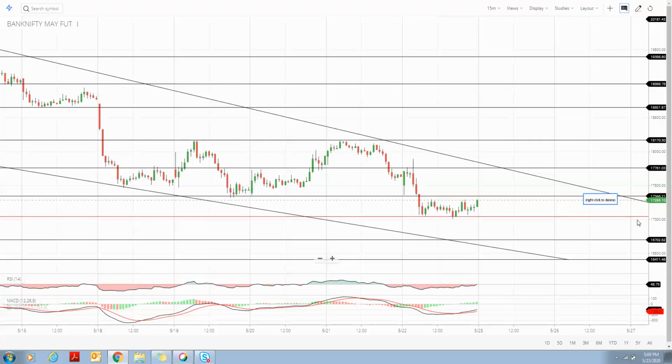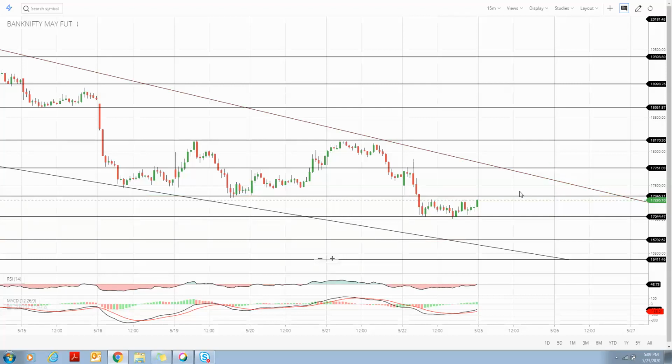Likewise, this is support 1, this is support 2, and this is support 3. The gap between support 1 and 2 is around 700, and the gap between support 2 and support 3 is around 300.